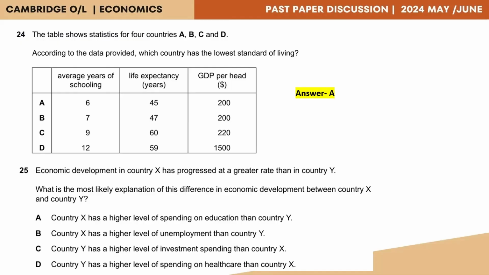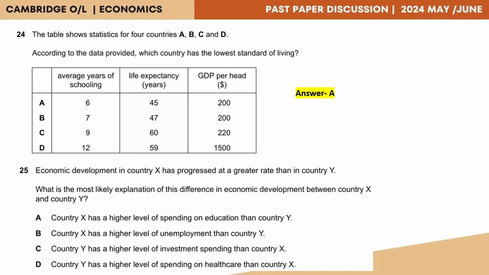So if you take a look at country X, that's option A and B. Option A says country X has a higher level of spending on education than country Y. So whenever a country spends a lot on education, it results in a more skilled workforce in the future, and that may positively impact the healthcare conditions as well as the real income levels. So we could consider option A.